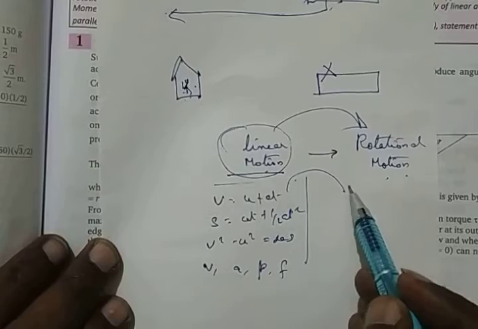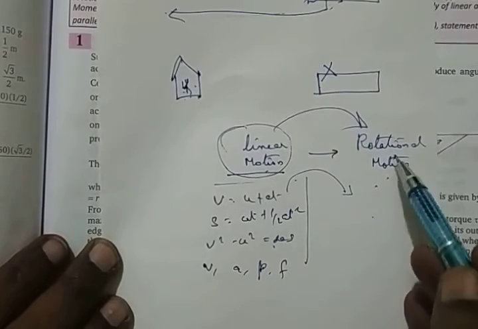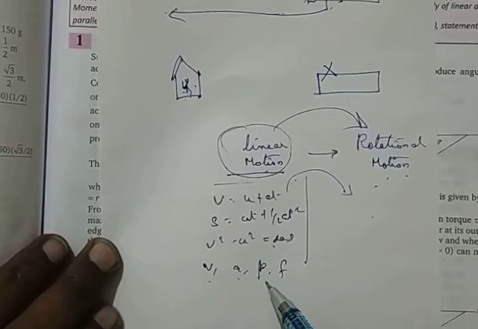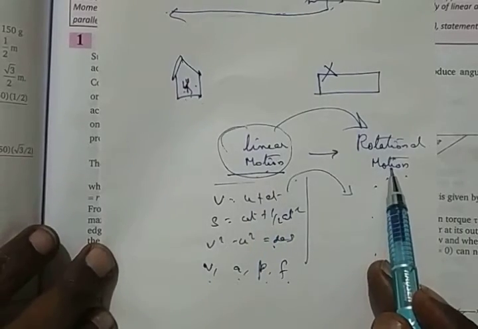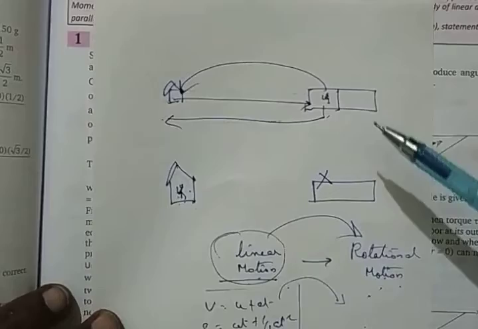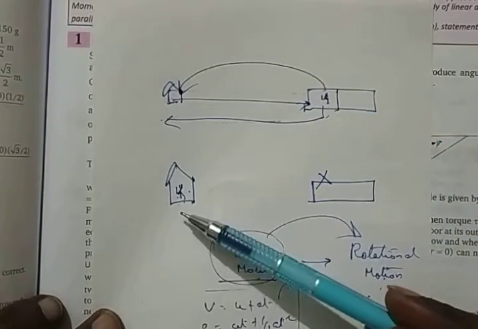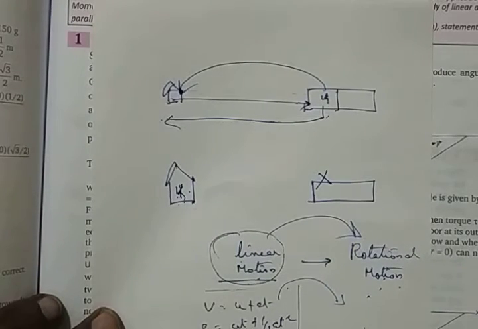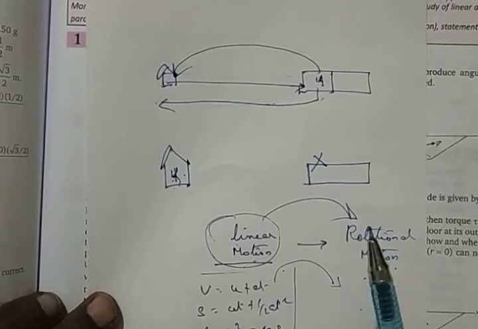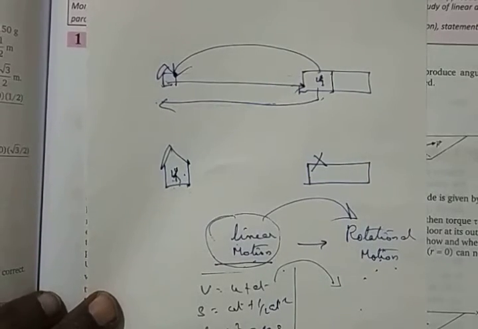Now the entire thing has to shift to rotational motion. These three equations of motion will be different for rotational motion. Velocity, acceleration, momentum and force, all are going to be different. You will be shifting completely from one end to another end. Just like you shifted completely from a usual learning method to an online learning method, you are going to shift from linear motion to rotational motion. So the challenge is it will be difficult. I am telling you before itself, it will be difficult.